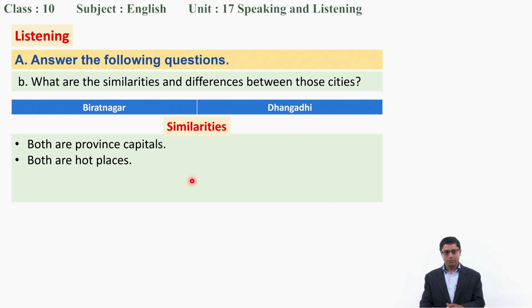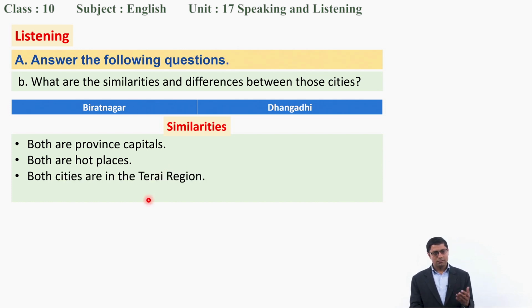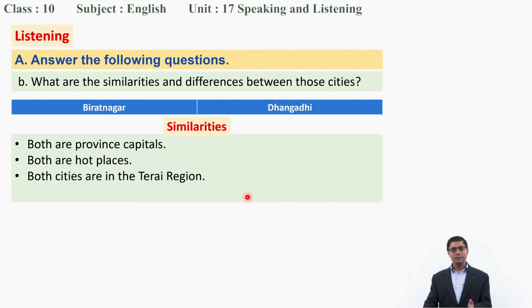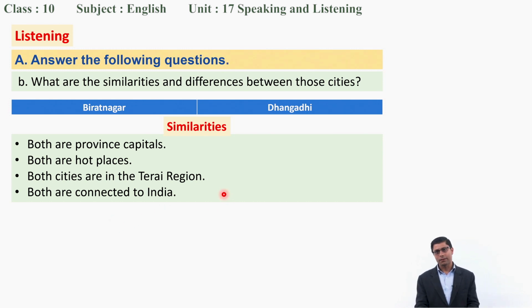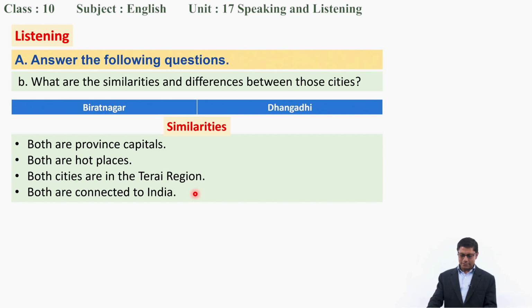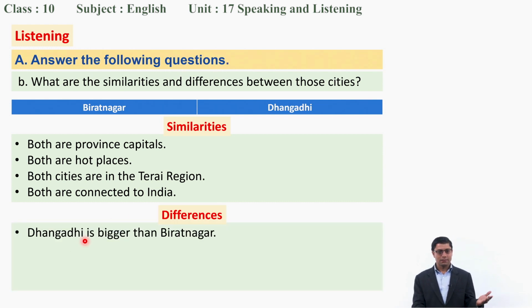Okay. See, both are hot places. Okay. Comparatively, they are hotter places. See, both cities are in the Tarai region. Okay. Similarly, both are connected to India. Okay. These are some similarities. You can add more. Similarly, let's look at the differences. Dhangadi is bigger than Biratnagar in terms of area.